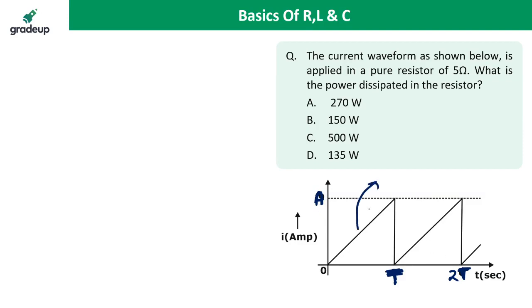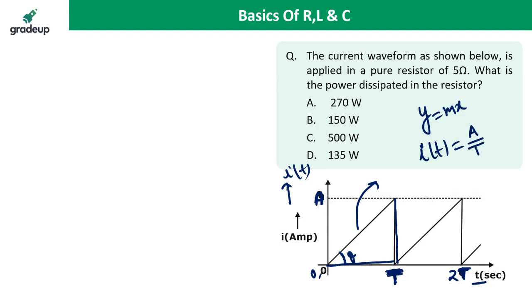So what is the line equation? A line passing through the origin 0, 0 with slope M has the equation Y is equal to Mx. Here the X axis is the T axis and the Y axis is the I axis, so Y is I(t) and X is t. The slope M is tan theta, perpendicular upon base, which is A by T. So this is the current equation.